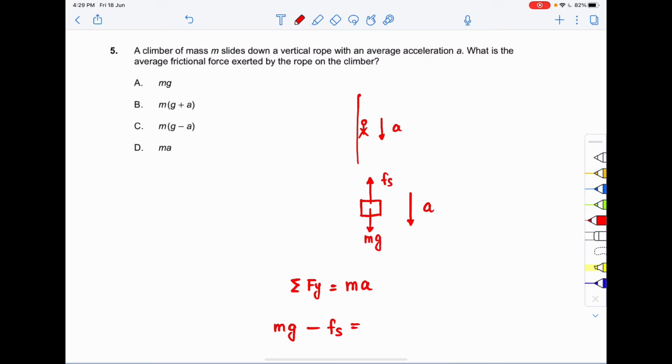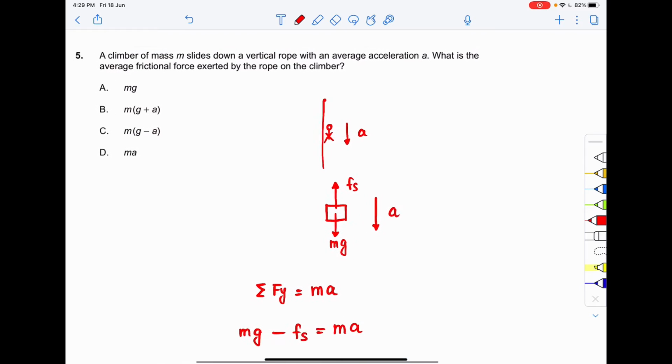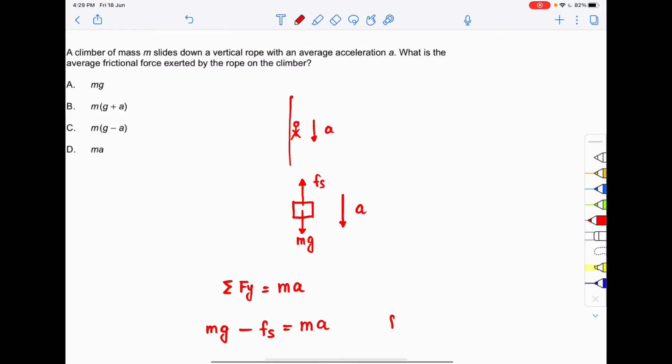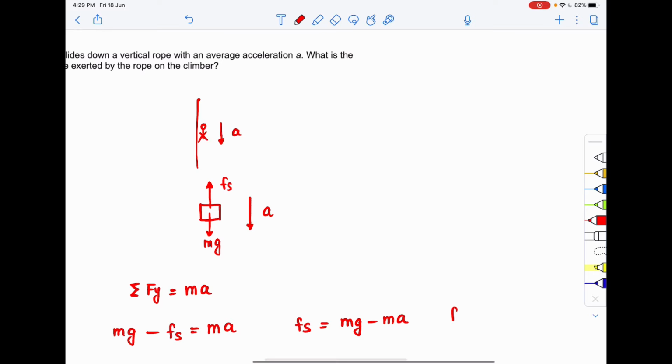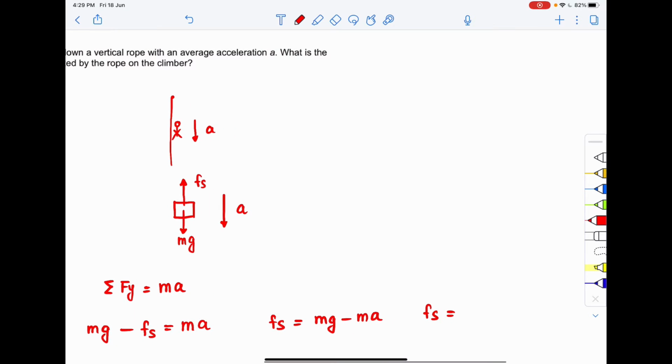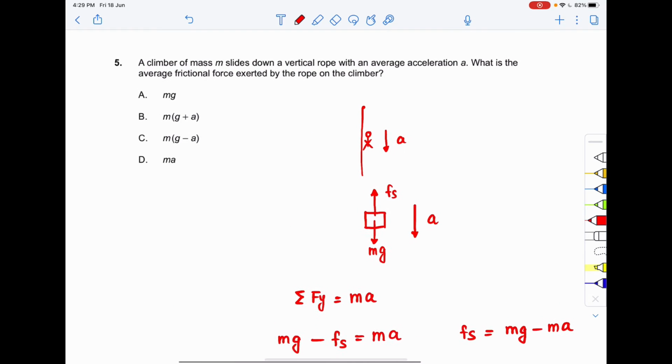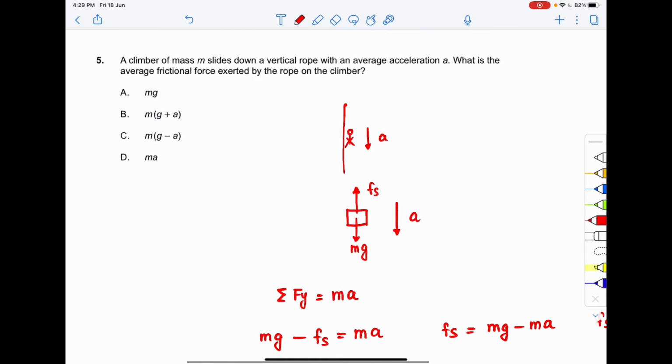This will be equal to mass into acceleration, m times a. So from here we get that the frictional force fs will come out to be mg minus ma, so fs is equal to m times (g minus a). So the correct option to your question number 5 is option number C.